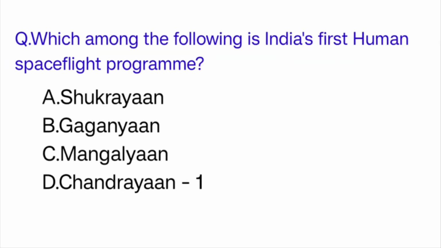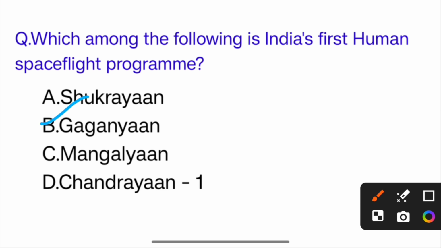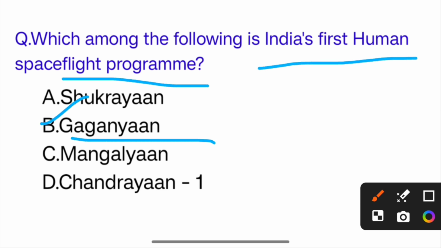Which among the following is India's first human space flight program? So the correct answer is option B, Gaganyaan is India's first human spaceflight program.